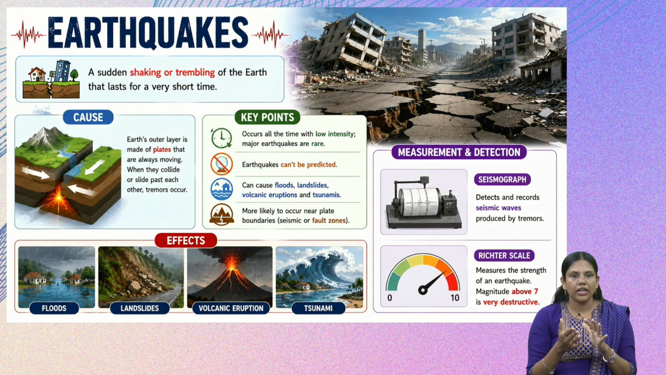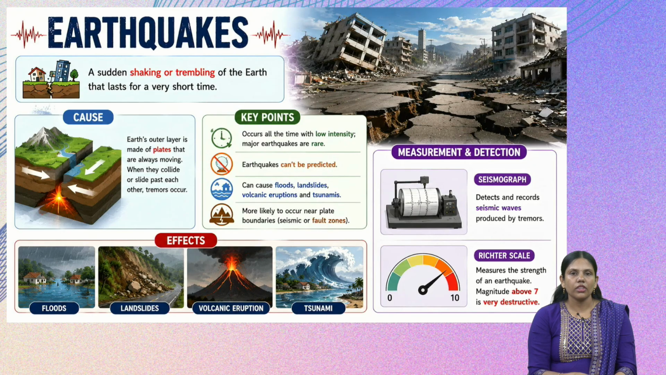So when they are colliding or slightly past each other, these tremors will be occurring. This will always be there, but always at a low intensity. Major earthquakes are rare, but they cannot be predicted. What happens when an earthquake comes? It causes floods, landslides, volcanic eruptions and tsunamis.